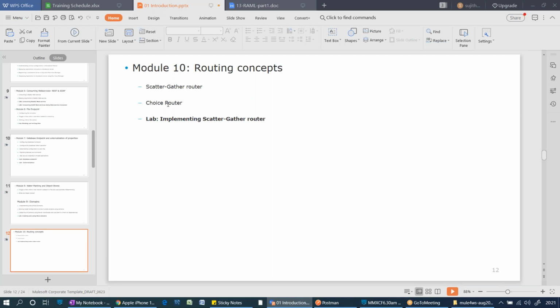Okay, choice router is also one of the control flows, because the choice router will work based on some condition. When the condition is satisfied, then only it will go to the second route. We can call it an if else. Okay, we can see